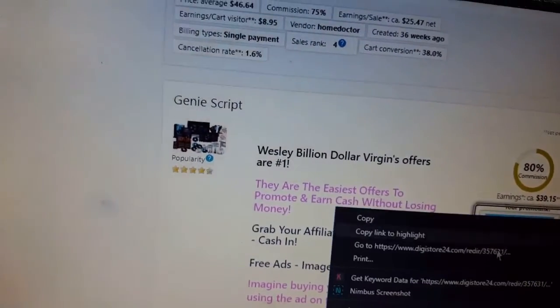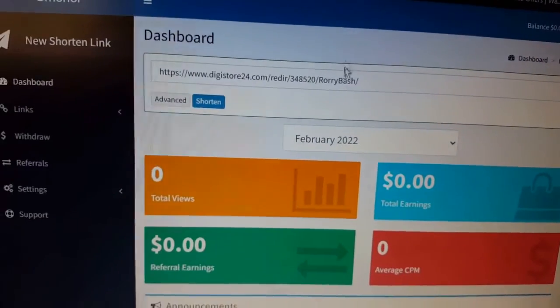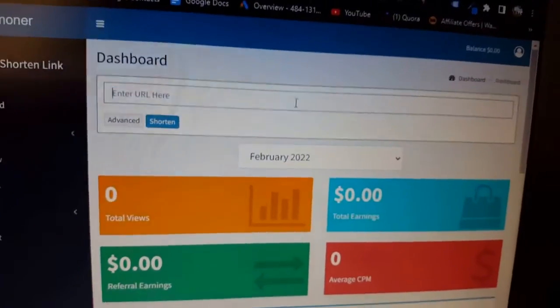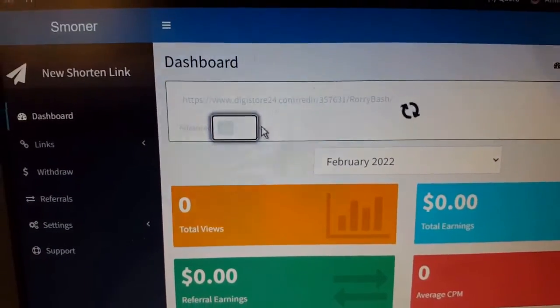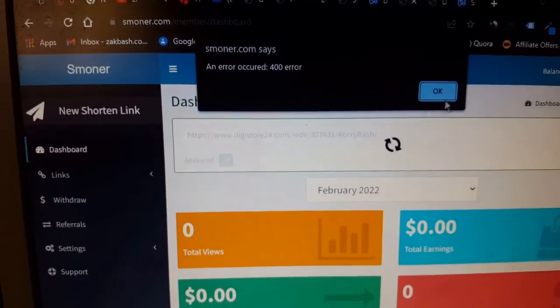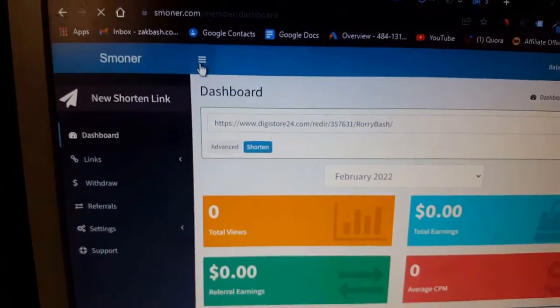We have already promoted this one, so let's right click, copy, go to Smaller, paste that in here, and shorten once again. I don't understand why this is happening, but let's refresh the page and try again. I'm sure it will work.